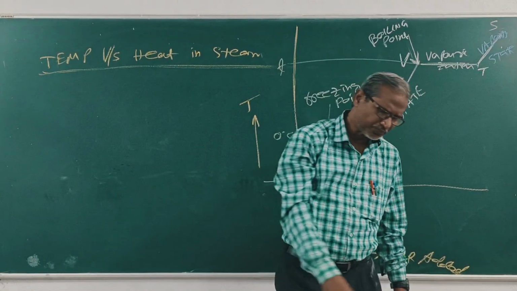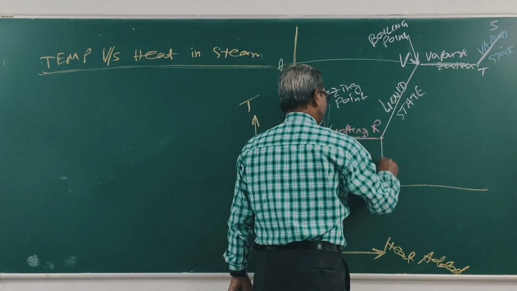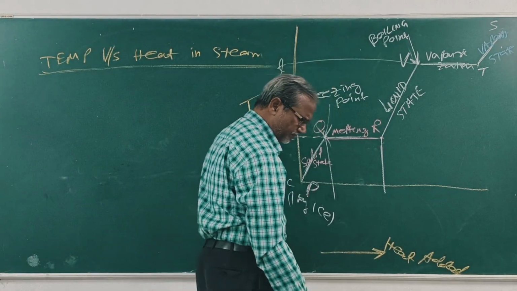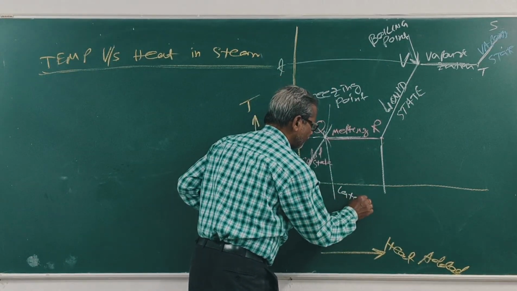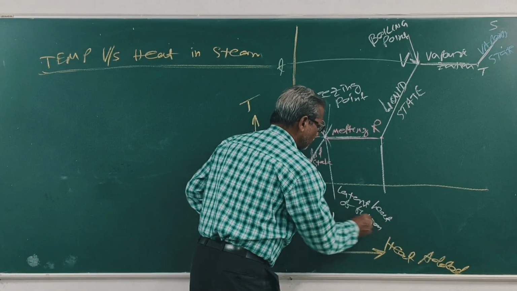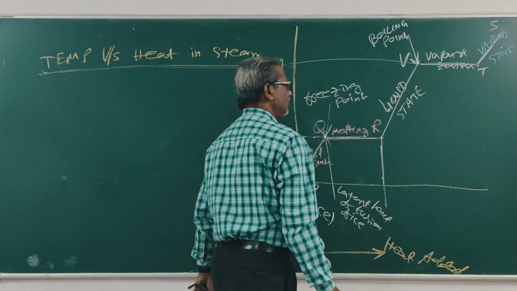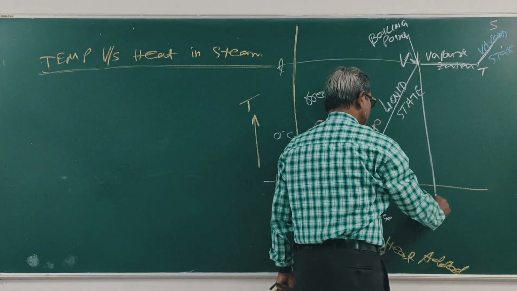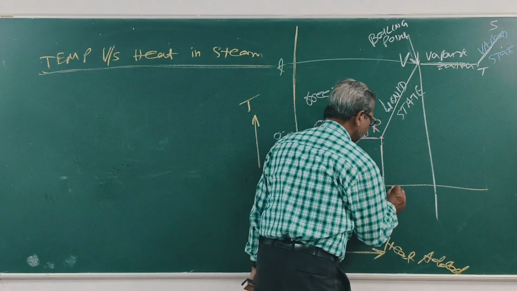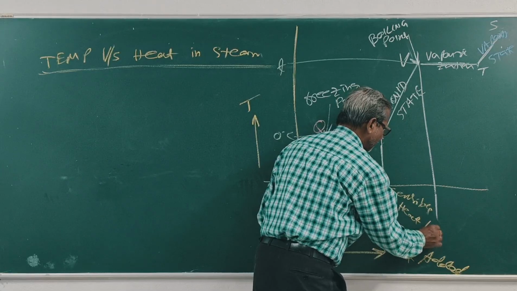Now, this amount of heat is called latent heat of fusion of ice. This amount of heat is called sensible heat, HF.